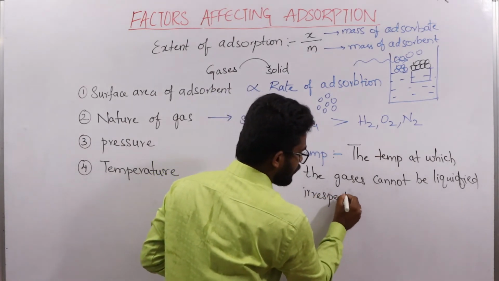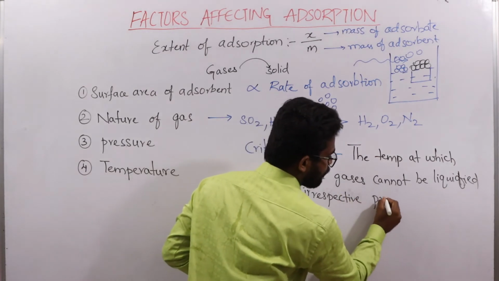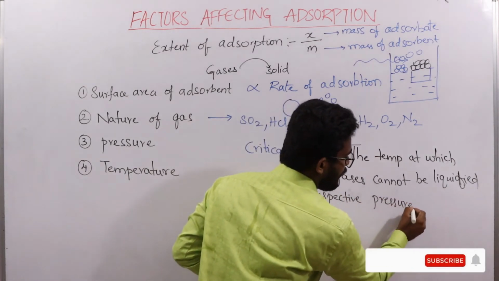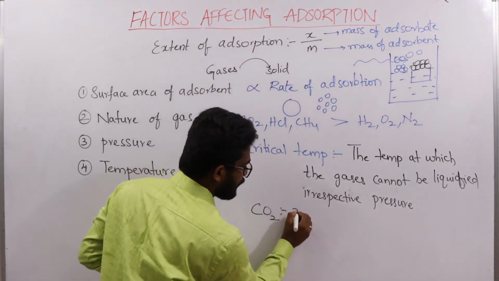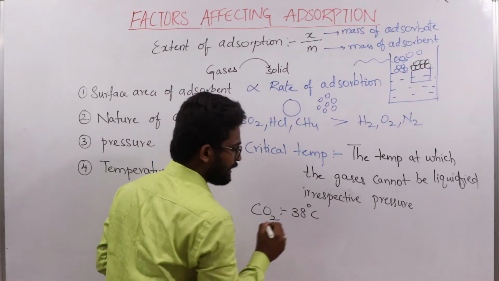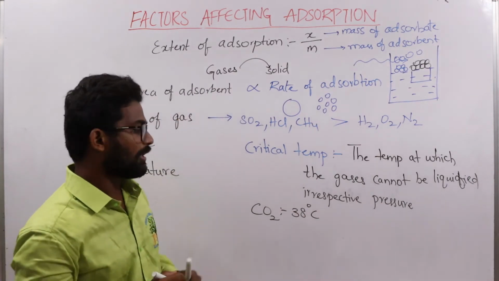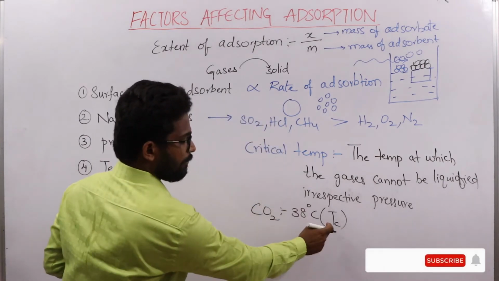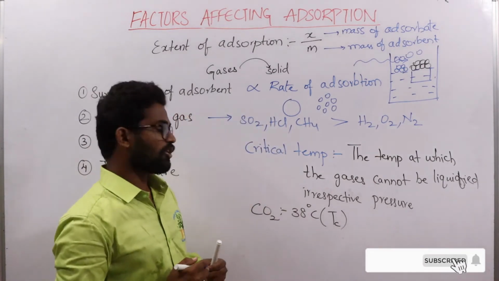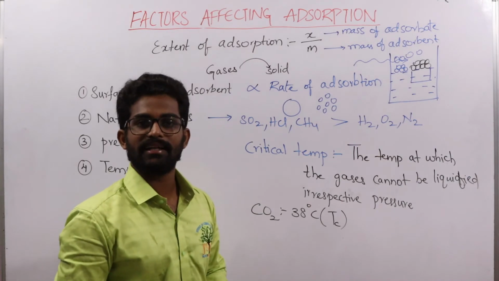For example, let us consider carbon dioxide. Its critical temperature, denoted by Tc, is 38 degrees centigrade.